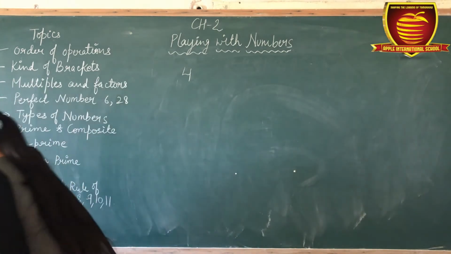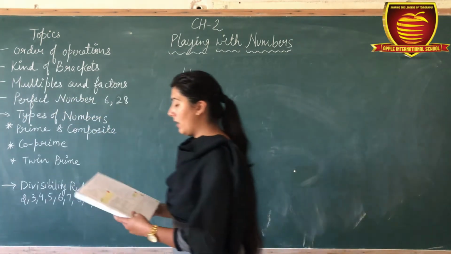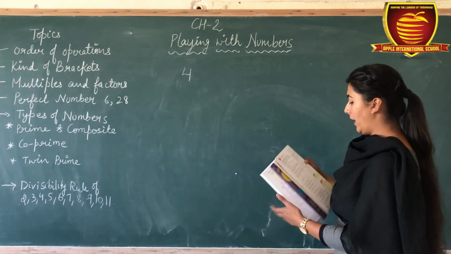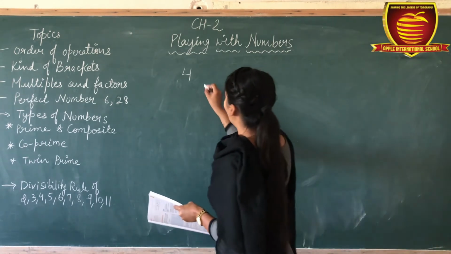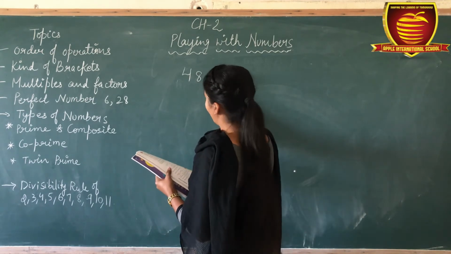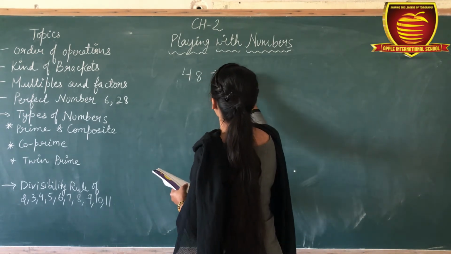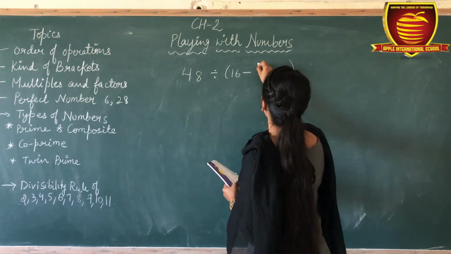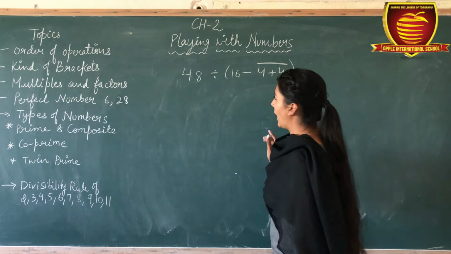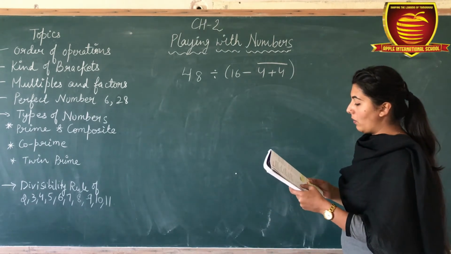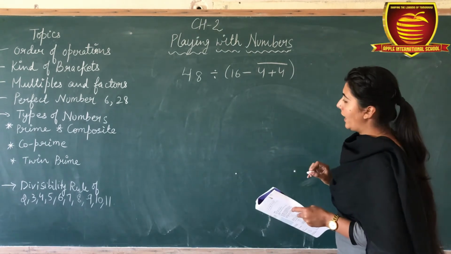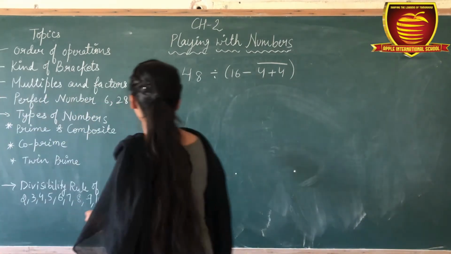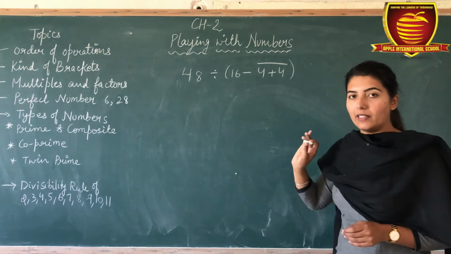Now we take one example of different kinds of brackets also. Here, 48 divided by 16 minus 4 plus 4 with a bar. Okay, this is the one question. After that, we can write it here. So firstly we have to solve this.